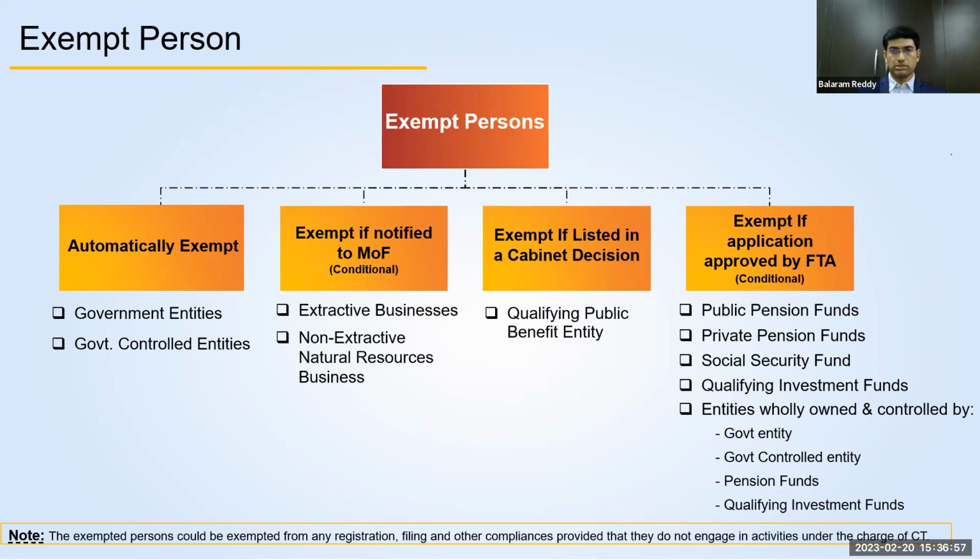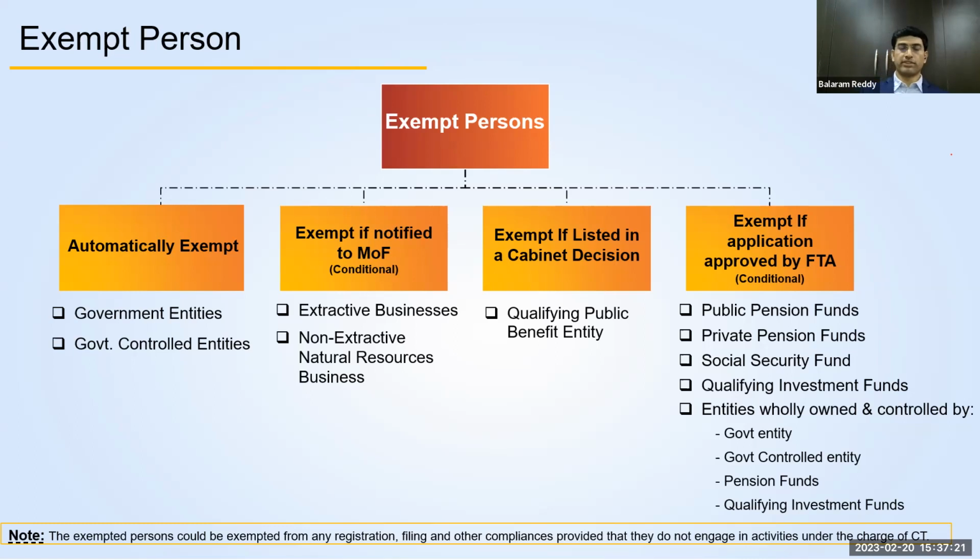The third category of exempted organizations or persons are the qualifying public benefit entities. These are the entities which are actually conducting some activities which are benefiting the public at large. And they should be mentioned in the cabinet decision of the ministry. That's when they'll get the benefit of exempted persons.